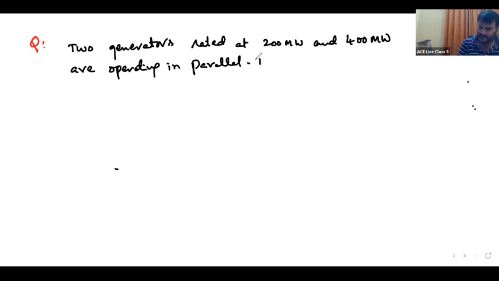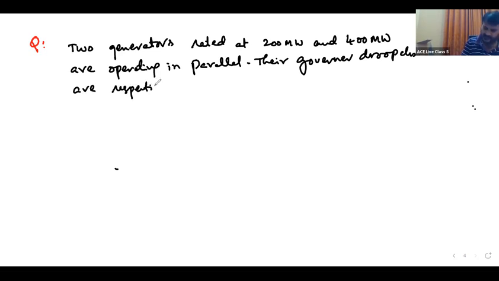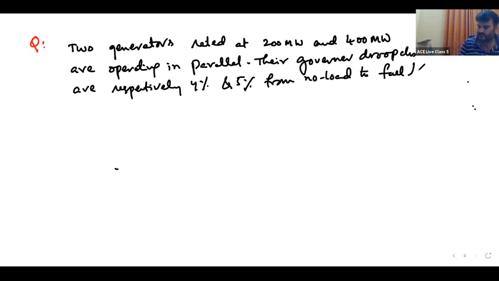Their governor droop characteristics are respectively 4% and 5% from no load to full load.